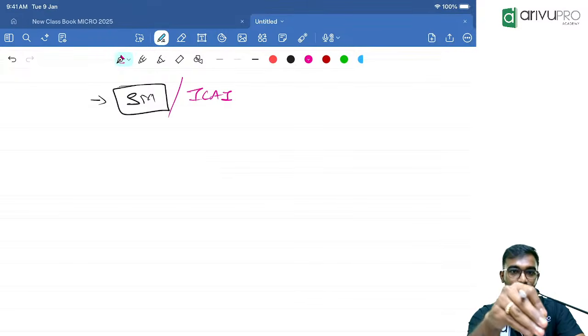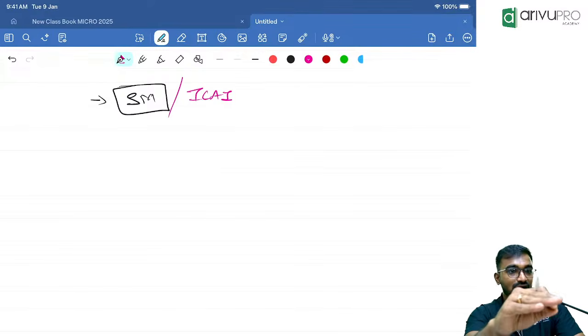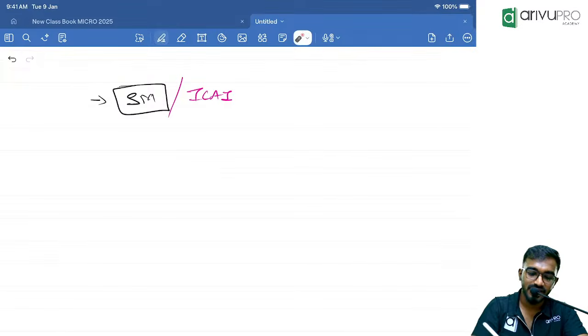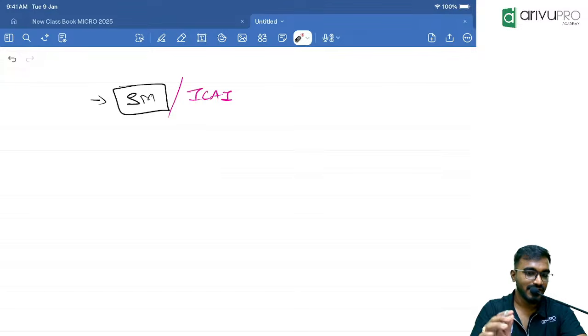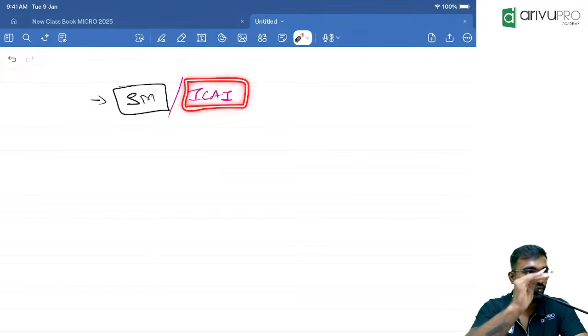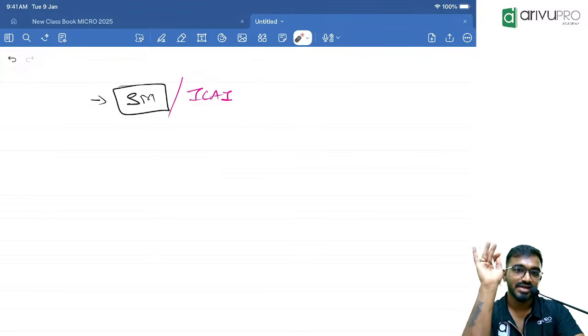And even for the class notes, like I instructed for microeconomics, I will give you the class notes. Kindly revise from the class notes first, and then you can go with the study material. Or if you're comfortable, go straight to the ICAI material. But at the end of the day, your Bhagavad Gita, Bible, Quran, whatever it is, that is your ICAI material.